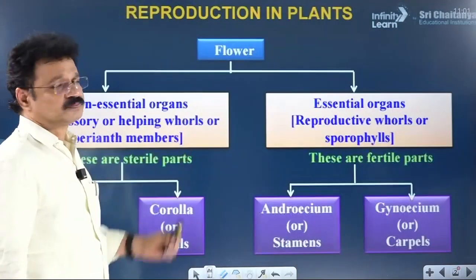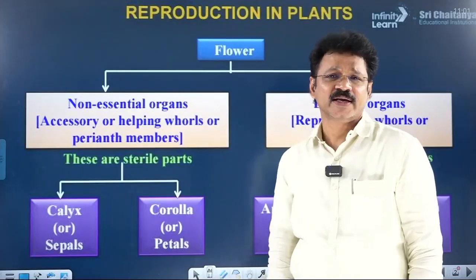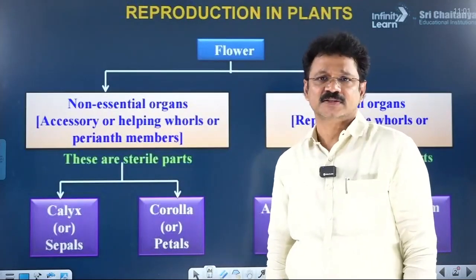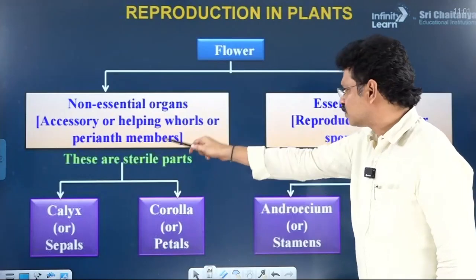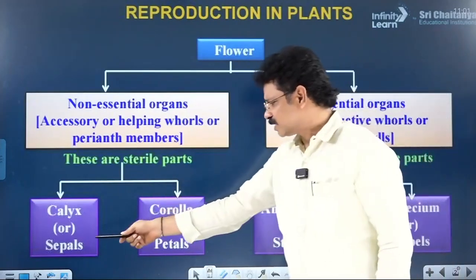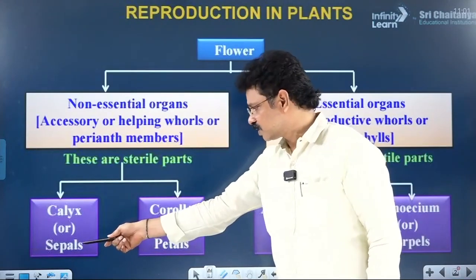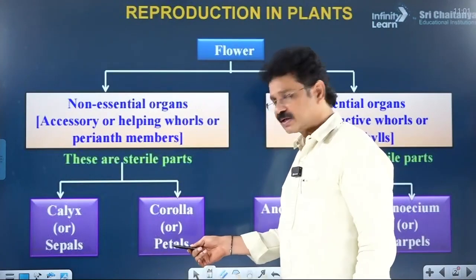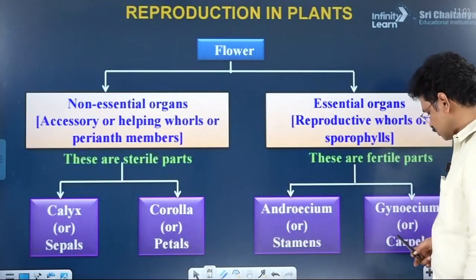In part 1, we learn how pollen grains are obtained from male organs for the purpose of sexual reproduction. Almost all the parts of the flower are modified leaves. For example, sepals are there in a flower. The first whorl, or outermost part of the flower, is the sepal. In the second whorl, petals are there. Third whorl, stamens. Innermost whorl, carpels.